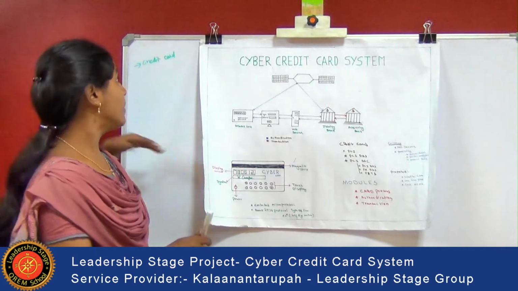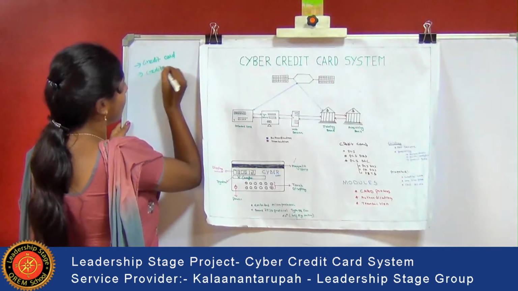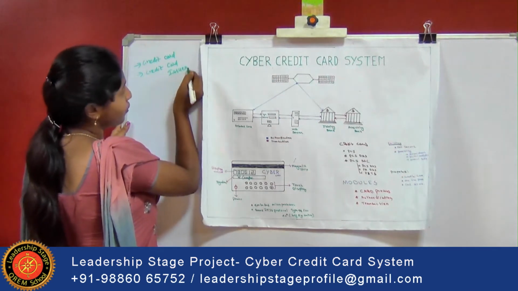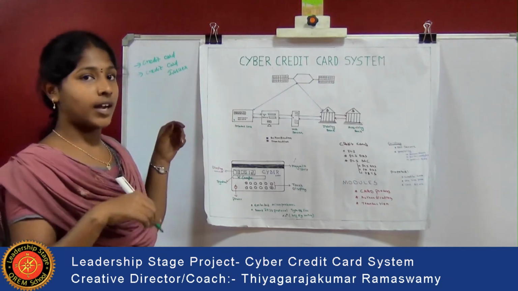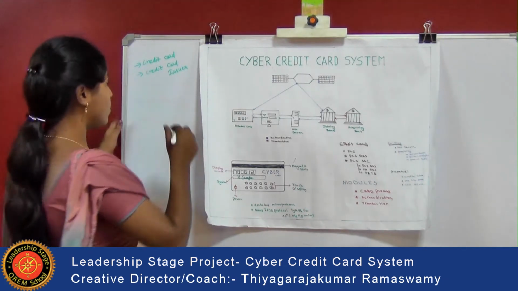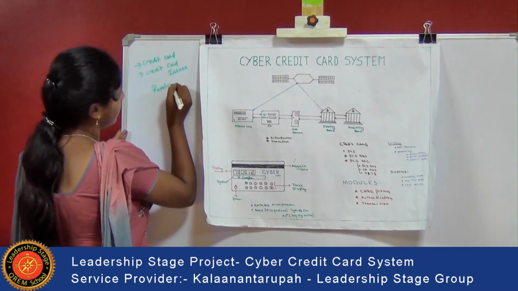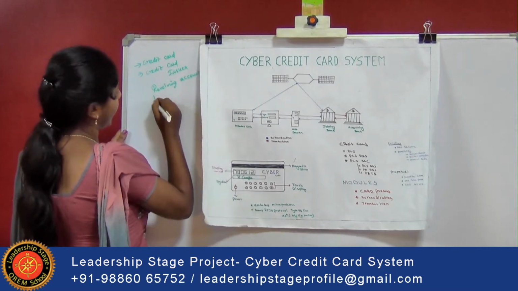And the credit card issuer, the person who will issue a credit card, will create a revolving account and a line of credit for the user. A revolving account is created, and a line of credit.